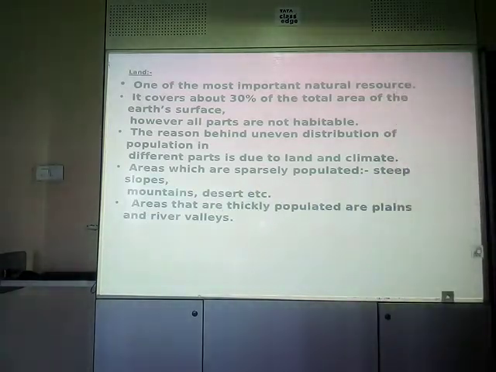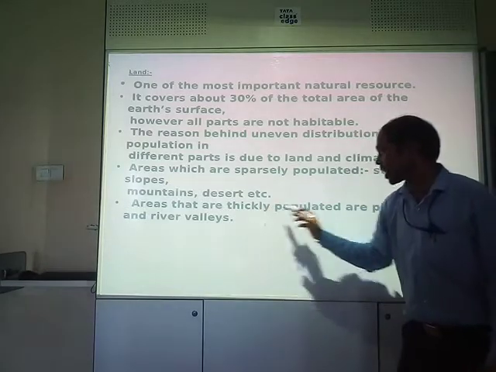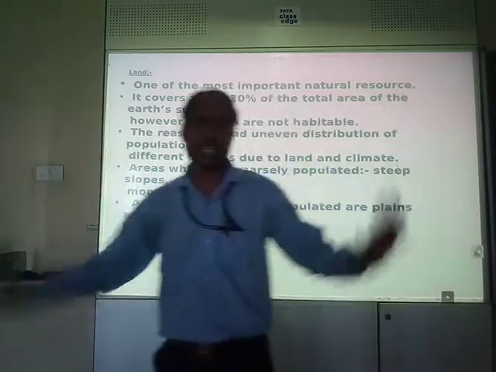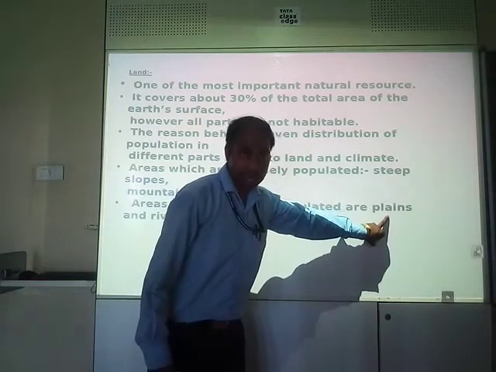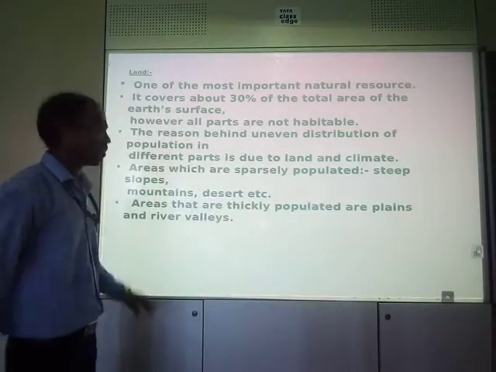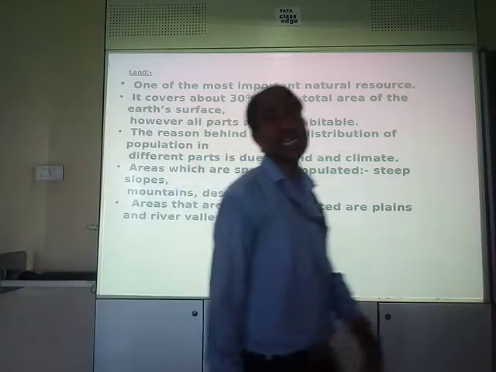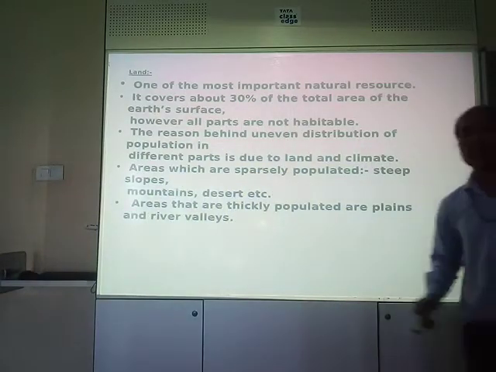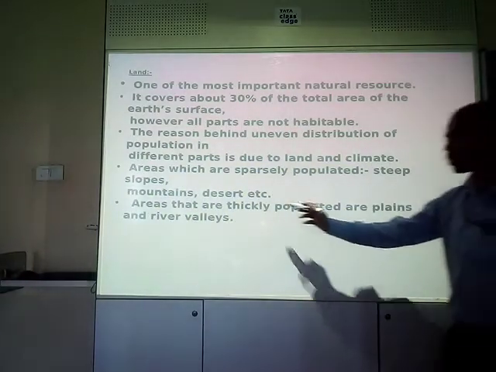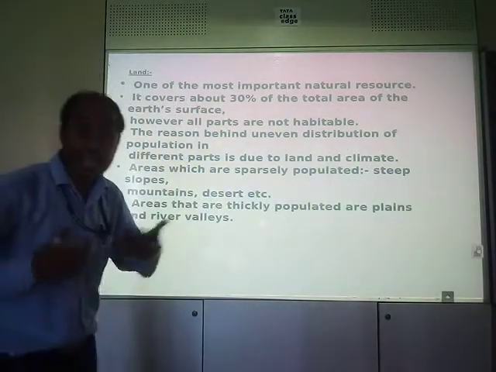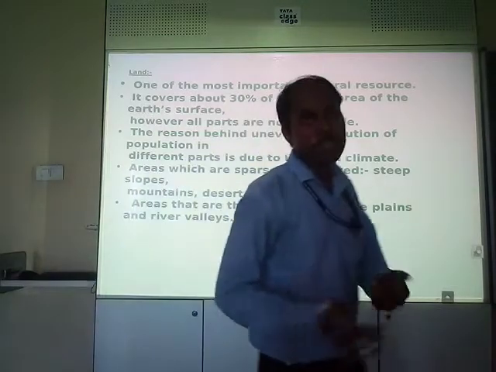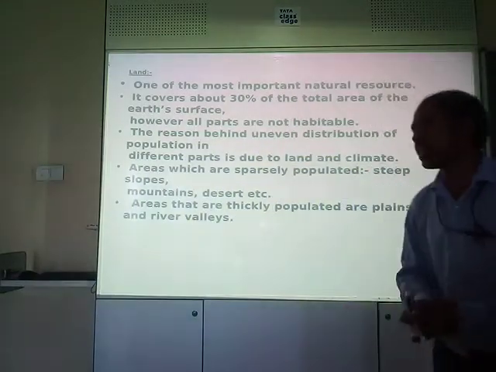Now, areas that are thickly populated, or densely populated, are plains and river valleys along the sides of rivers. Those areas are thickly populated because there they get the facility of doing agriculture. Availability of water is there, and a favorable climate is there.